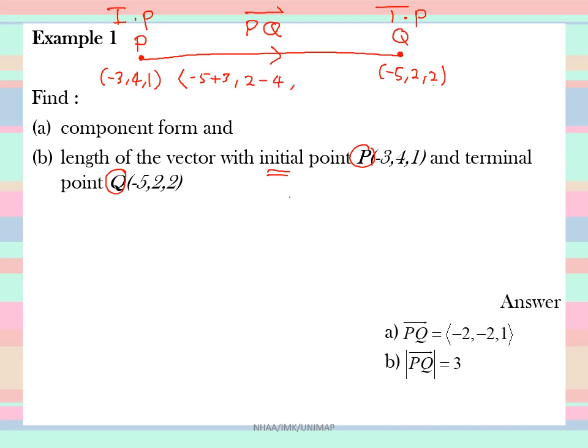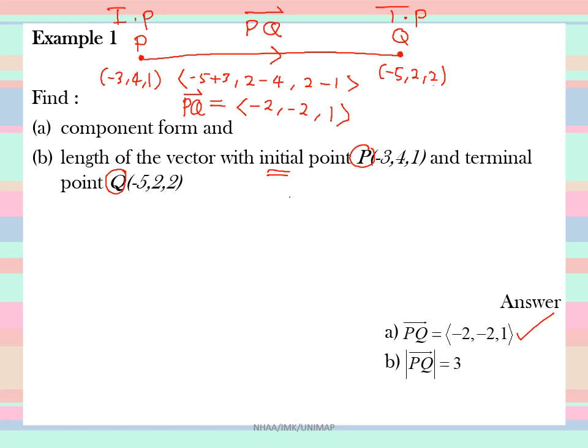The third is 2 minus 1, which is 1. So this is the component form of PQ.